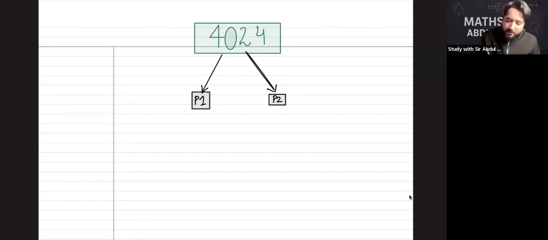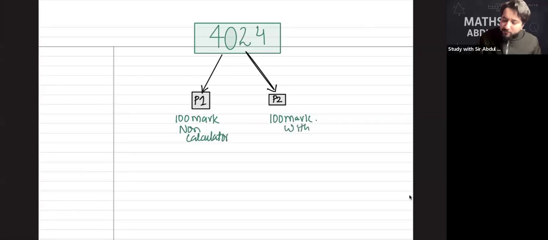Paper 1 is a 100-mark paper, and paper 2 is also a 100-mark paper. Paper 1 is non-calculator, and paper 2 is with calculator. You should have that idea from your school because you are going to give the paper in May June.